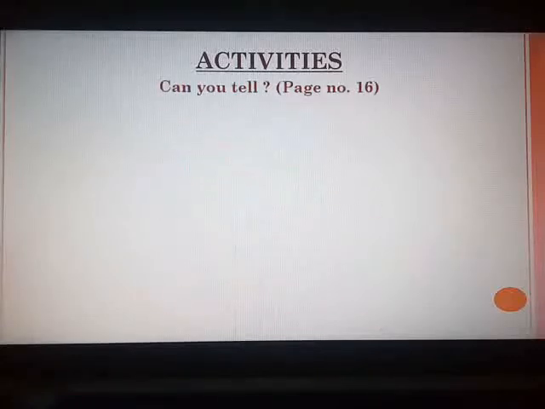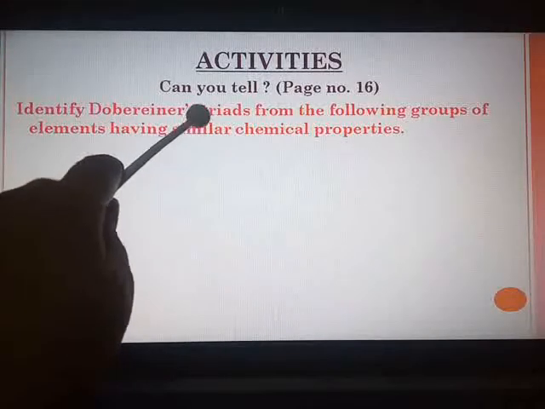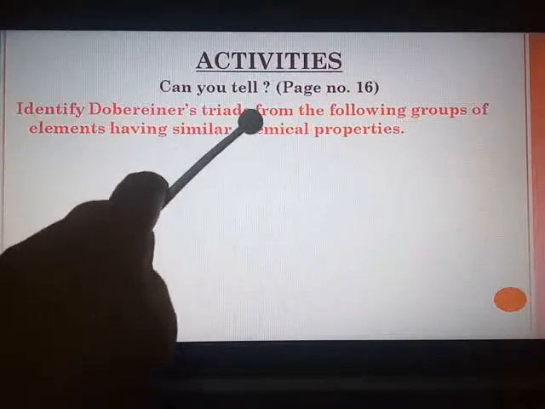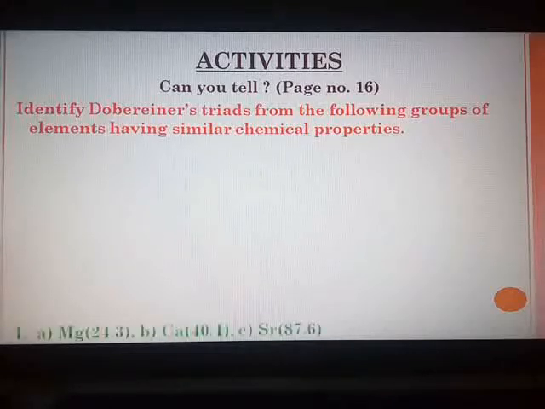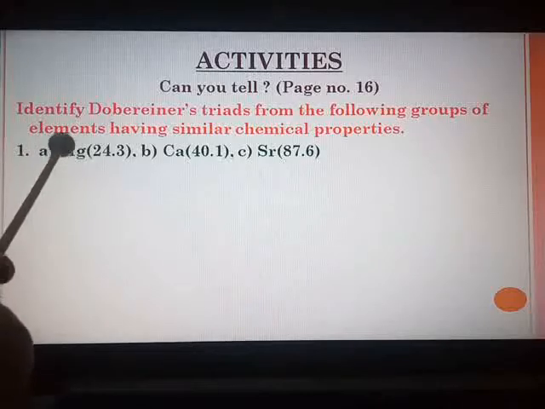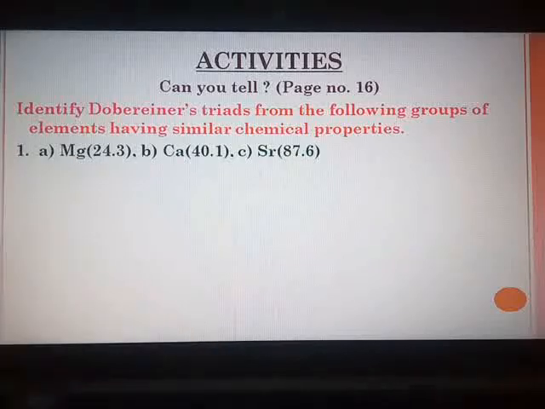The first activity, very important, is on page number 16 towards the end. Identify Dobereiner's triads from the following groups of elements having similar chemical properties. Now here, how you are going to identify the triad? By finding the mean of the atomic masses of the first and the third element, and you will find whether it approximately matches with the atomic mass of the middle element. So let us see the first one. Magnesium atomic mass 24.3, calcium 40.1, strontium 87.6.